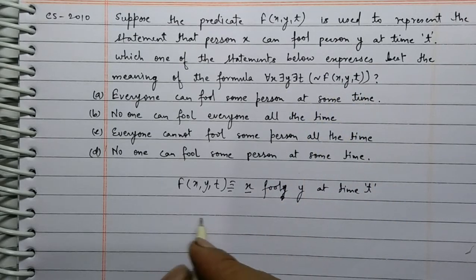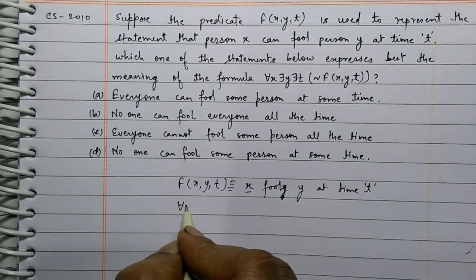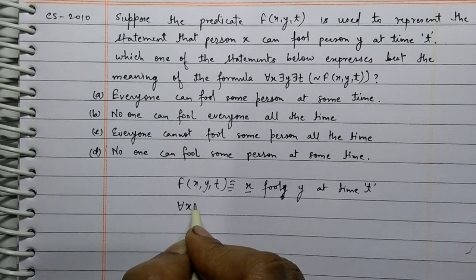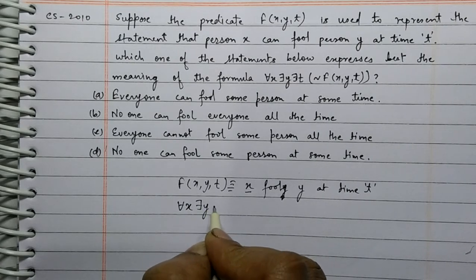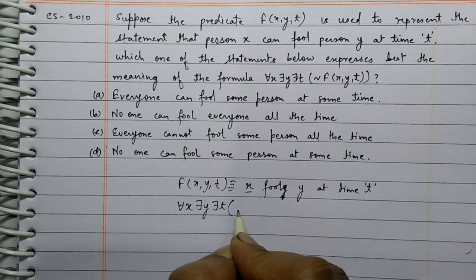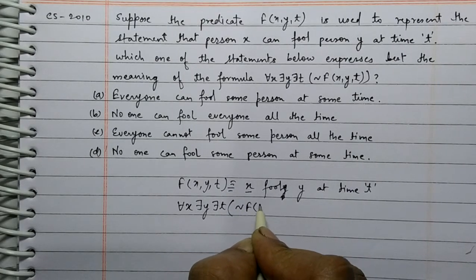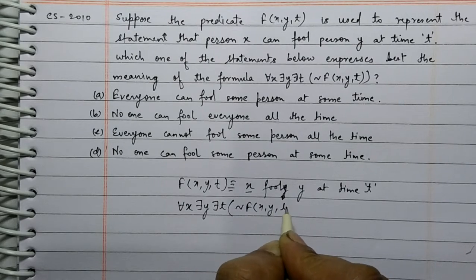Let's write the formula: for every x there exists y, there exists t, not f(x, y, t).